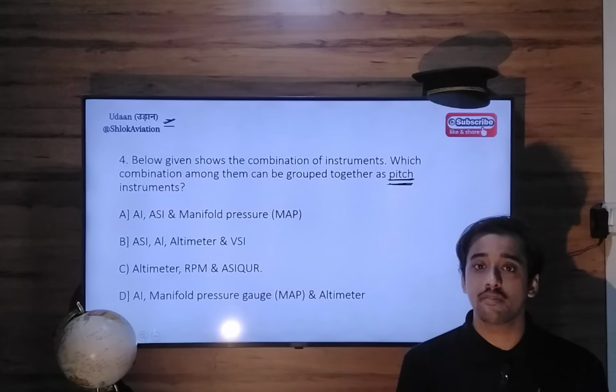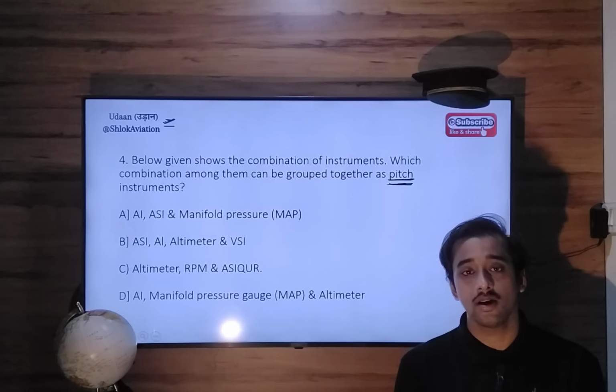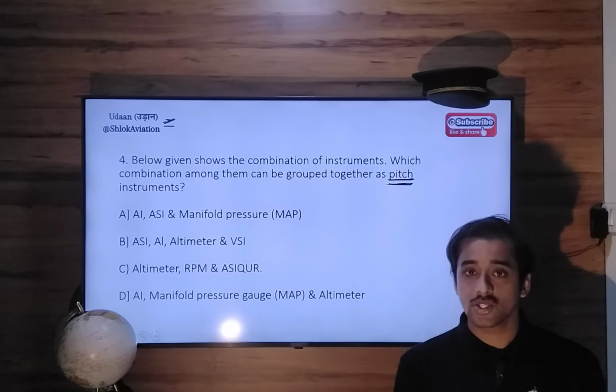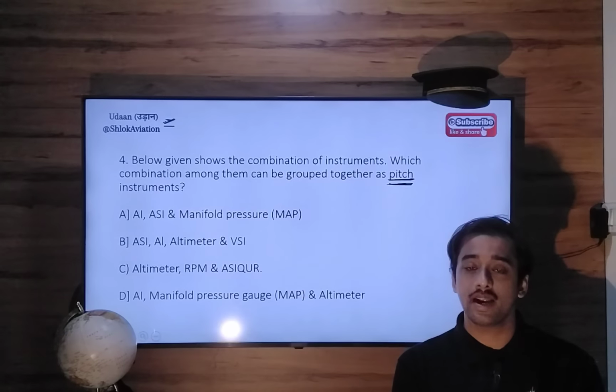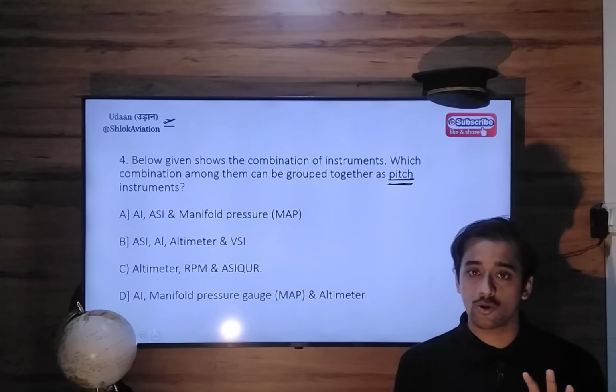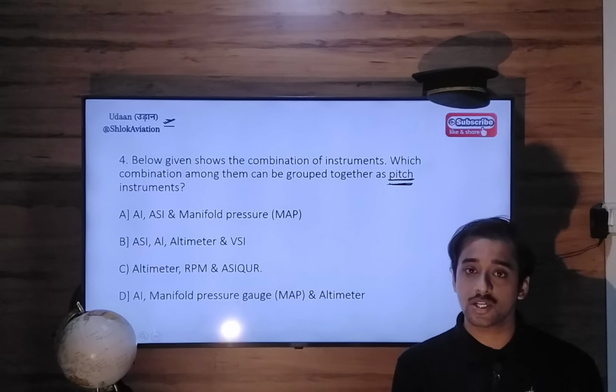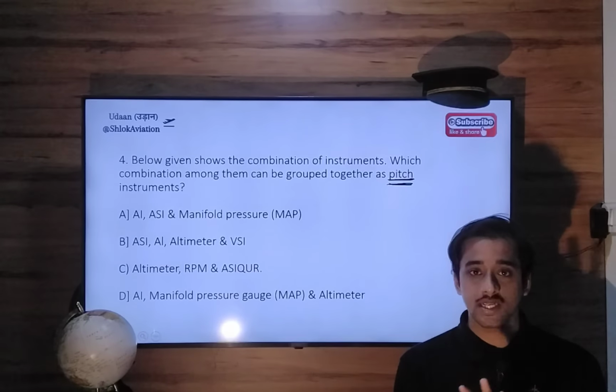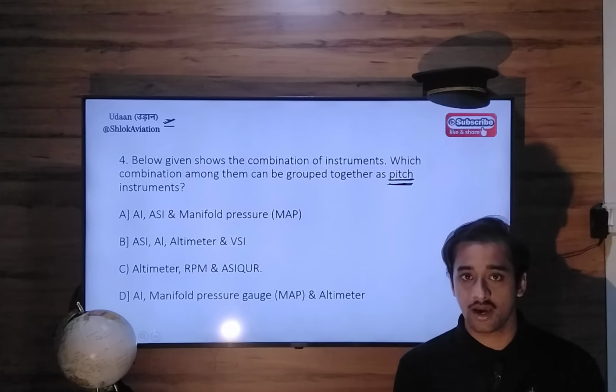Okay, so you will have to depend on the instruments in your cockpit for the entire duration of flight. There are particular instruments which are meant for different purposes. Out of a total of six instruments, three are pressure instruments and three are gyroscopic.